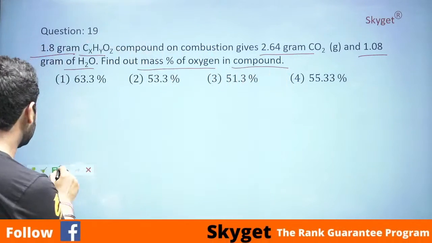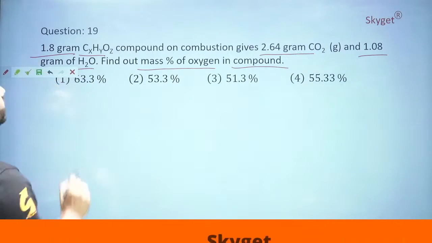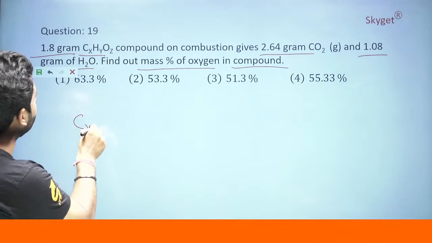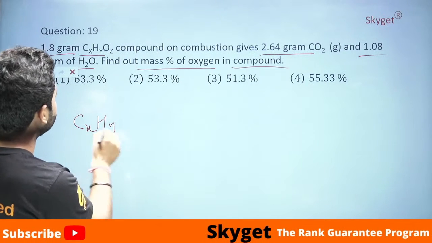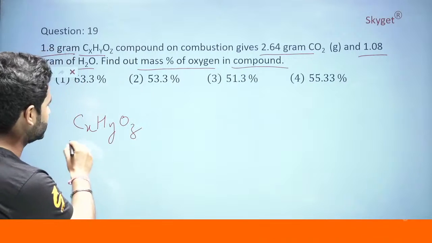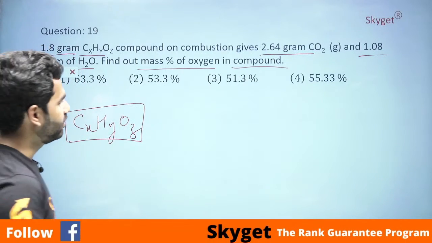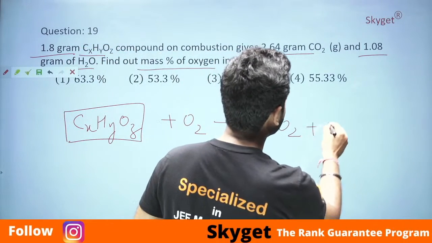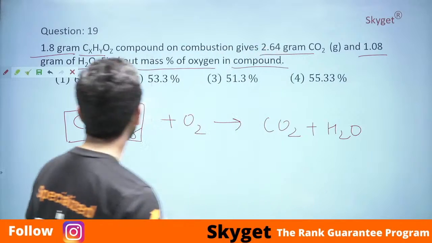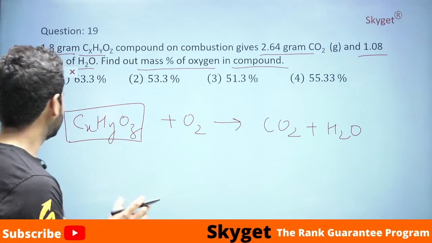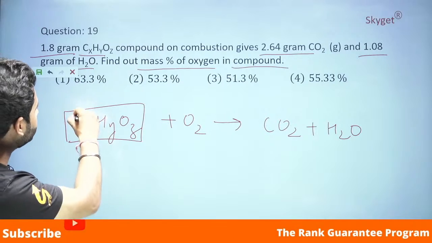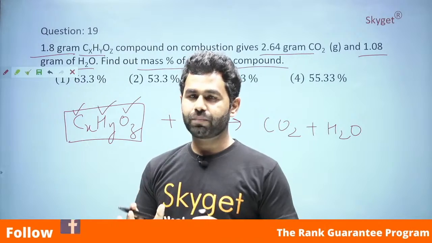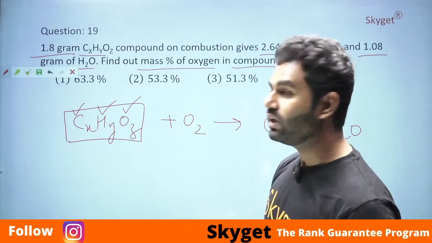Now students, it's a very simple question. You need to understand a very basic concept. Let me tell you. We are here having CxHyOz, the compound which we are given. When it undergoes combustion in the presence of oxygen, it will give us CO2 plus H2O. This compound has carbon atoms, hydrogen atoms, and oxygen atoms. There is no other compound present during this reaction, only oxygen.